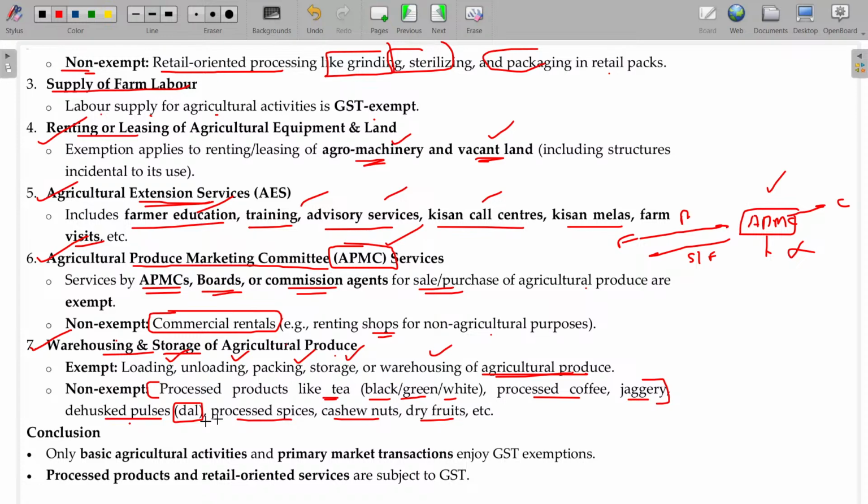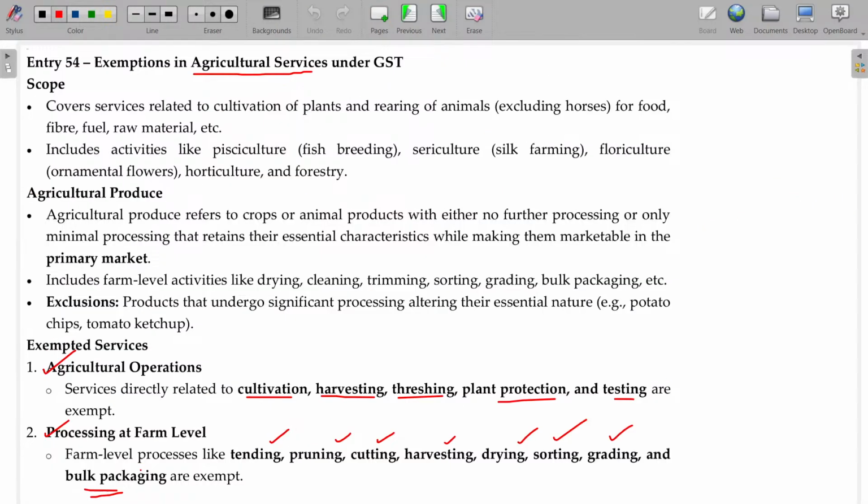Okay. So, for your better understanding, basic agricultural activities and primary market transactions, this one, APMC transaction, enjoy GST exemption. Processed products and retail oriented services are subject to GST. Is that clear?